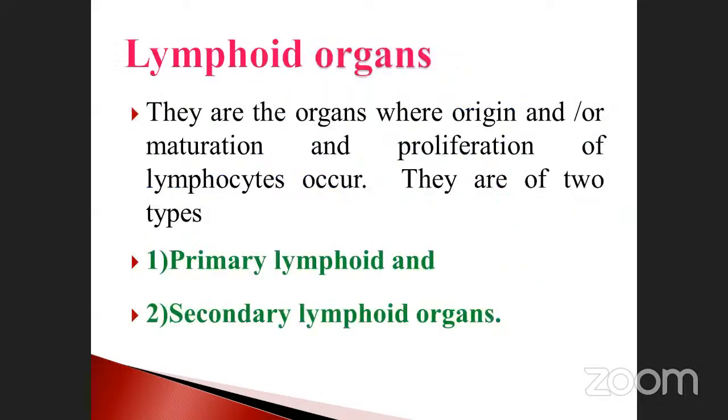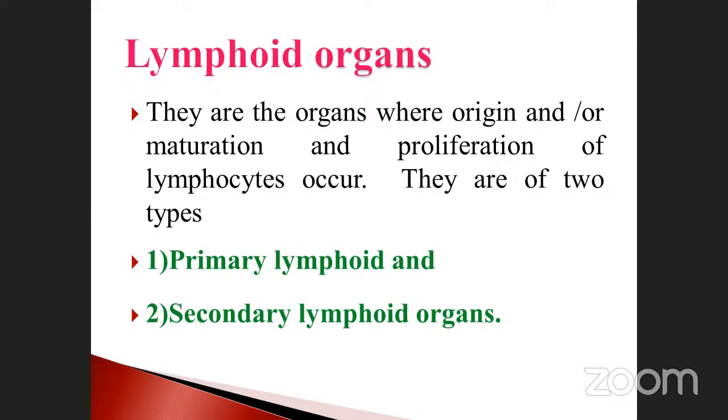Note it down. And we will pass on to the next major content or subheading, known as lymphoid organs. These are the organs where origin, maturation and proliferation of lymphocytes occur. Proliferation is nothing but multiplication. There are two types: one is called the primary lymphoid organ, and another is called the secondary lymphoid organ. Many times they have asked which one of the following is a primary lymphoid organ, or which one is not a primary lymphoid organ. Sometimes they ask about the secondary lymphoid organ.